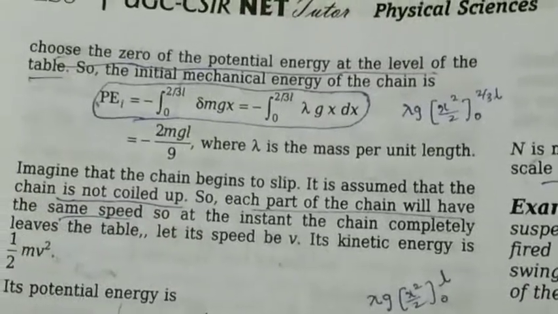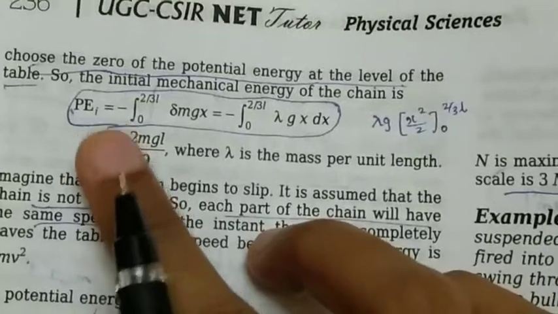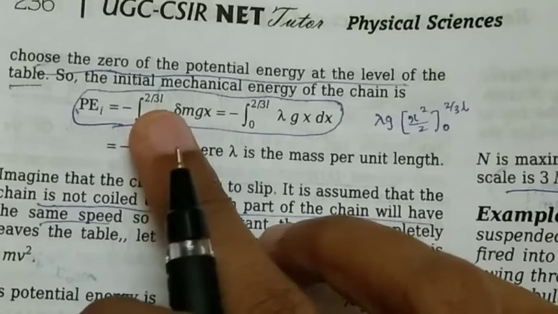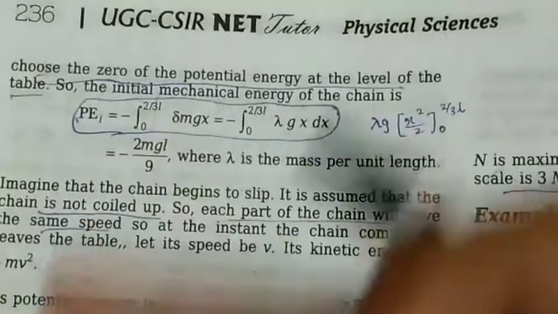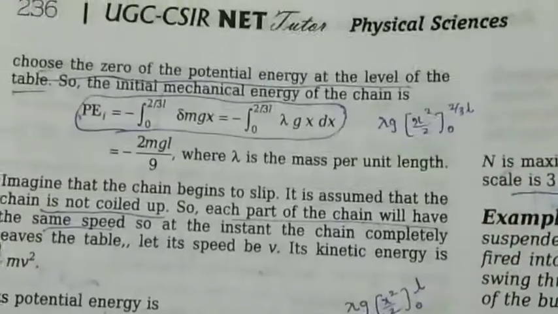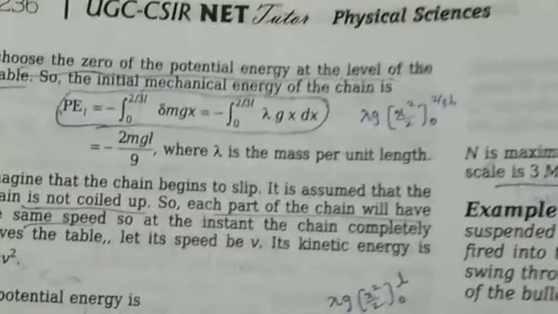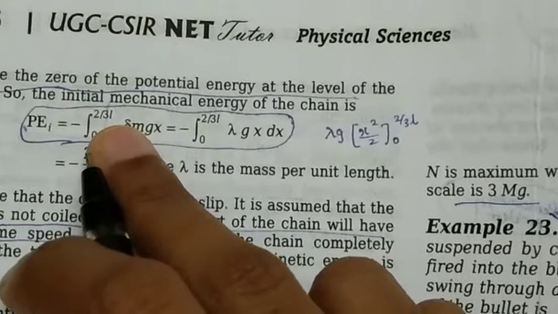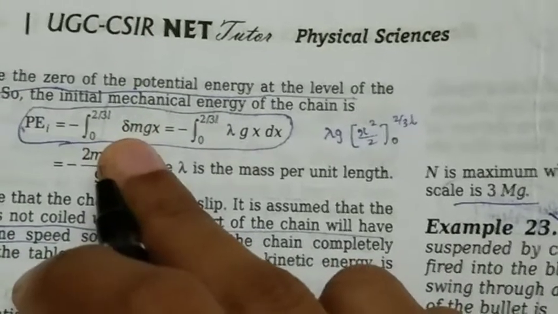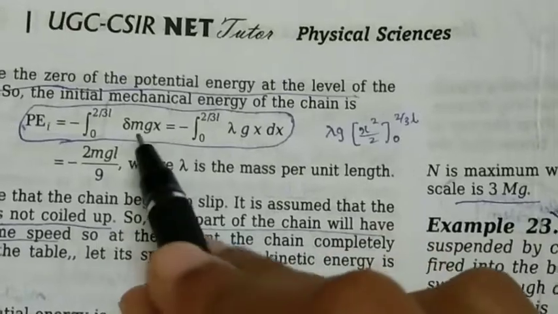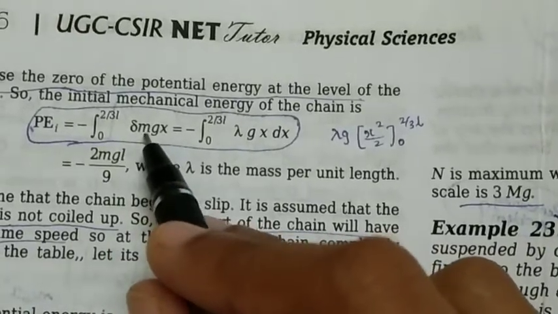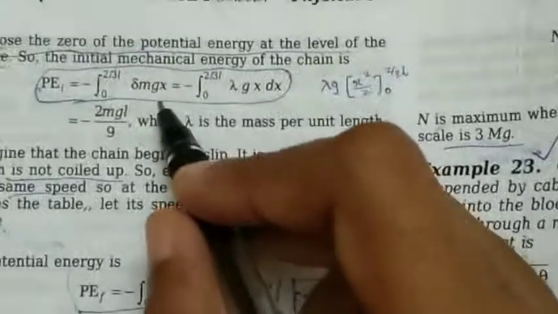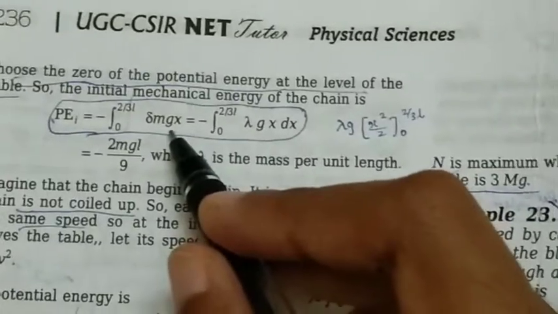That's why we have potential energy here. The initial potential energy is minus the integral from 0 to 2/3 of the length of the chain, because it is lying below the table, which we take as the reference point 0, and 2/3 of the chain is outside the table and only 1/3 is on the table. So the integral from 0 to 2/3 L of dm g x, since we know that potential energy is nothing but mgx.